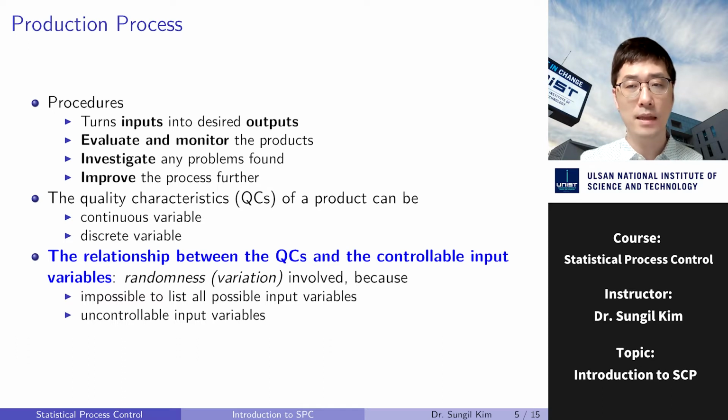Because it is impossible to list all possible input variables and uncontrollable input variables are involved, the relationship between the QCs and the controllable input variables has a certain randomness involved. In other words, variation. When we design a product or a production process, we usually set some specific requirement on the randomness.